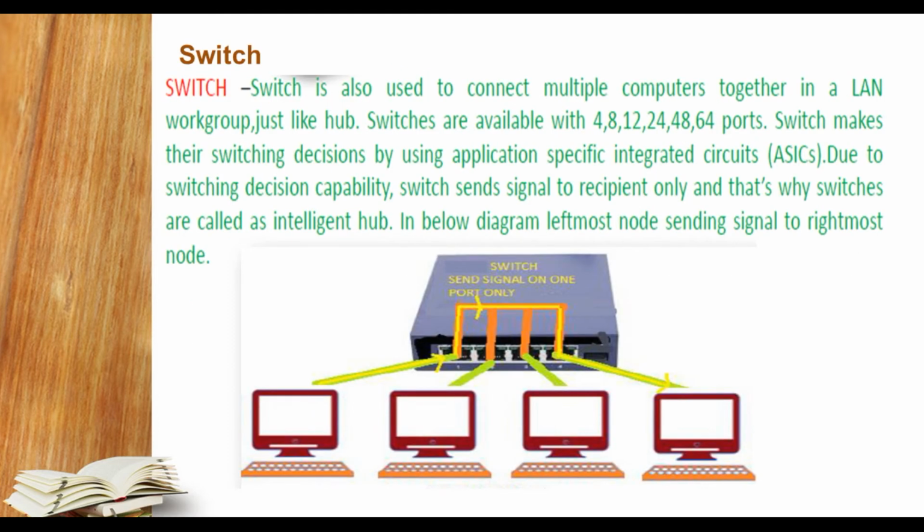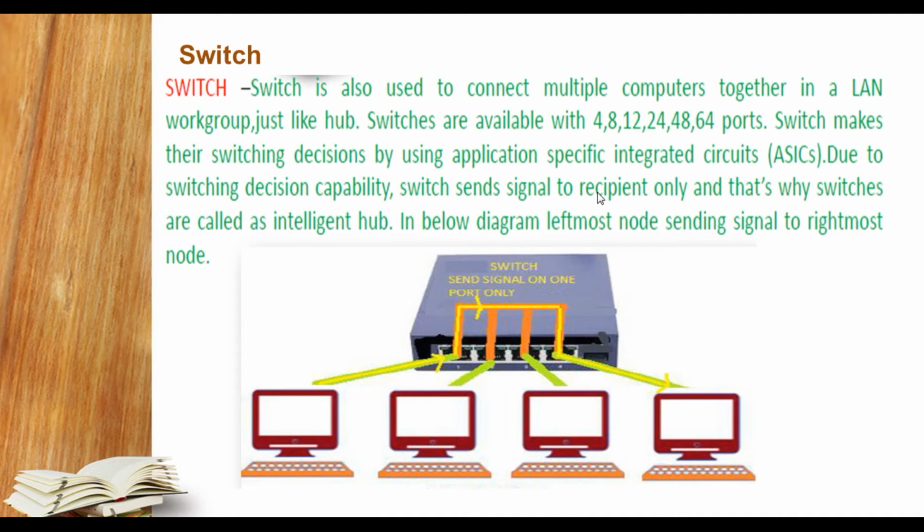Now we are talking about the switch, student. A switch is also used to connect multiple computers together in a work group or in a LAN. It is just like a hub, but the difference between the switch and the hub is functionality. Switches are available with 4, 8, 12, 24, 48, 64 ports. A switch makes decisions by using a particular type of circuit known as application specific integrated circuit. So you have to underline this one, student. It is application specific integrated circuit.